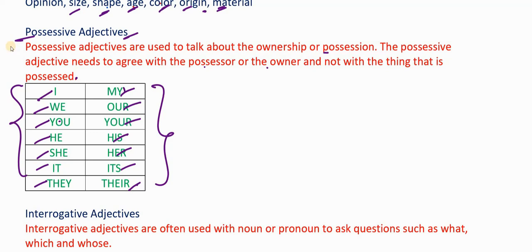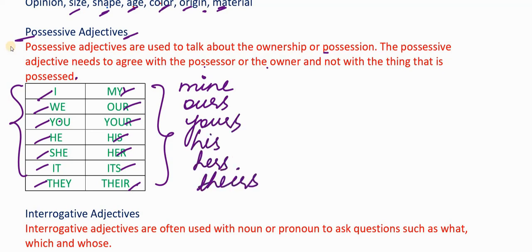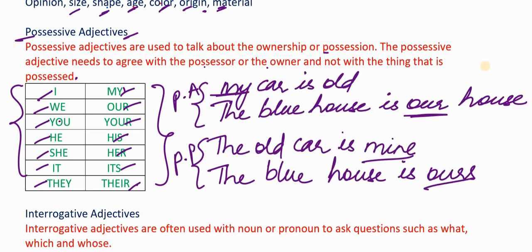Now, what were possessive pronouns? Possessive pronouns were mine, ours, yours, his, hers, theirs. Do not confuse possessive adjectives with possessive pronouns. These are different and we don't need them in this video. We are talking about possessive adjectives. I have written down a couple of examples here to explain the difference between possessive adjectives and possessive pronouns.